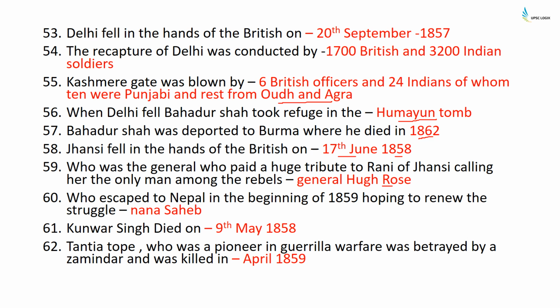Who escaped to Nepal in the beginning of 1859, hoping to renew the struggle? It was Nana Sahib. Kunwar Singh died on 9th May 1858 and he died of old age. He wasn't captured by the British. Tatya Tope, who was a pioneer in guerrilla warfare, was betrayed by a zamindar and was killed in April 1859.